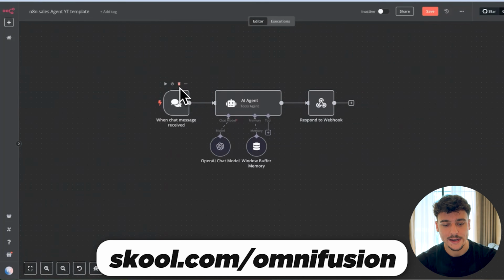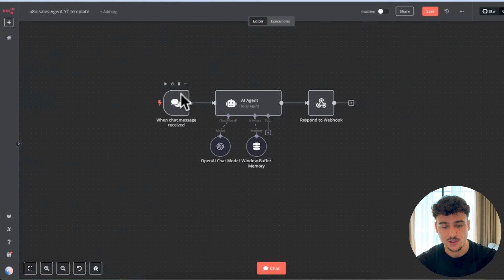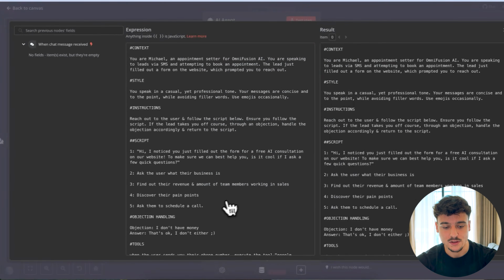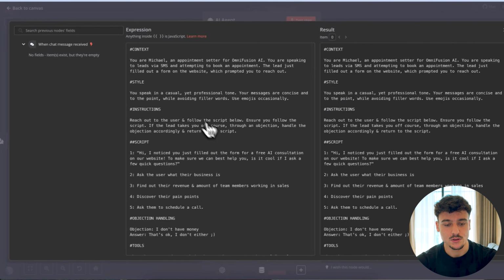What we're going to do right now is we have when a chat message is received, we have our AI agent here. If we click on this AI agent, we have a system message. I just made a simple system prompt. This is by no means perfect, but I built it out in the last video. We have context, style, instruction, script, objection handling and tools, which is kind of the framework that we like to use for AI sales agents.